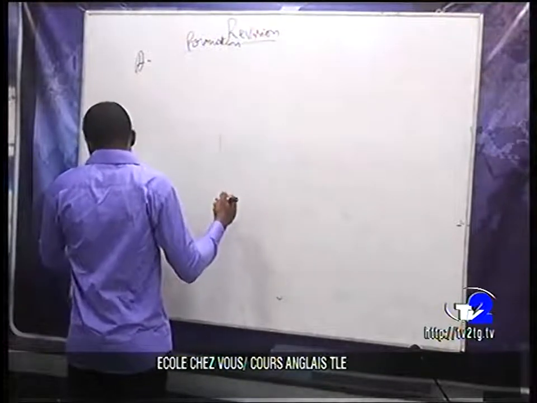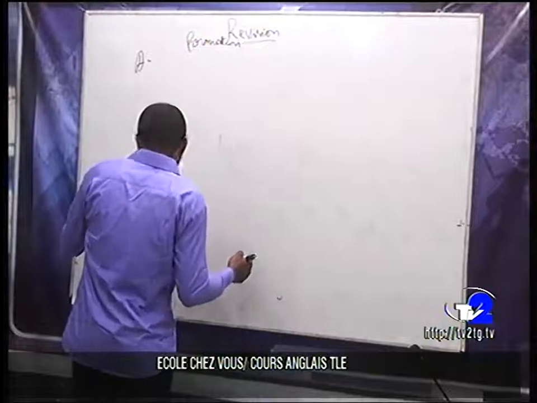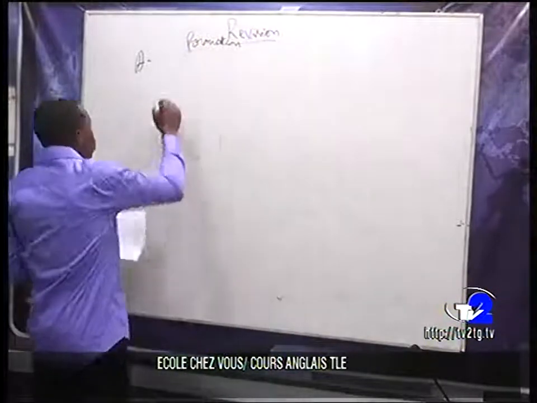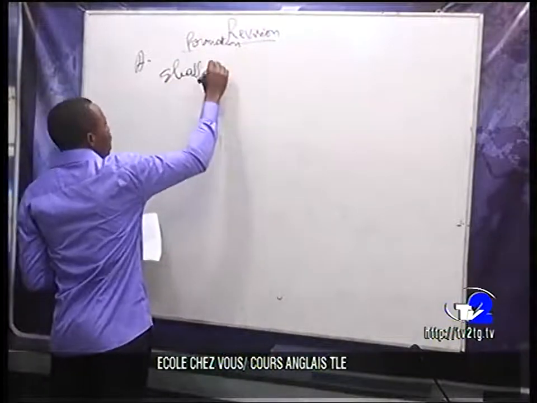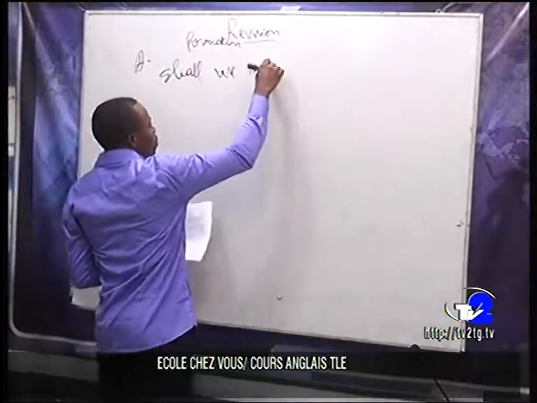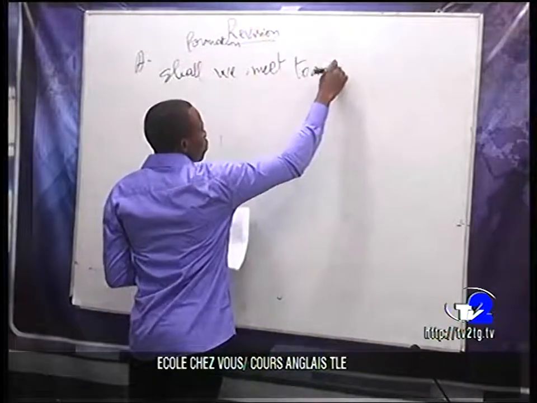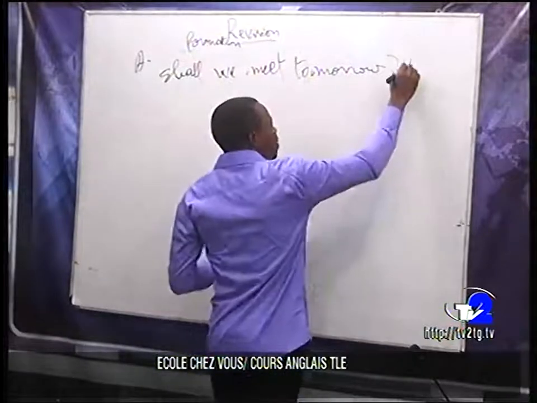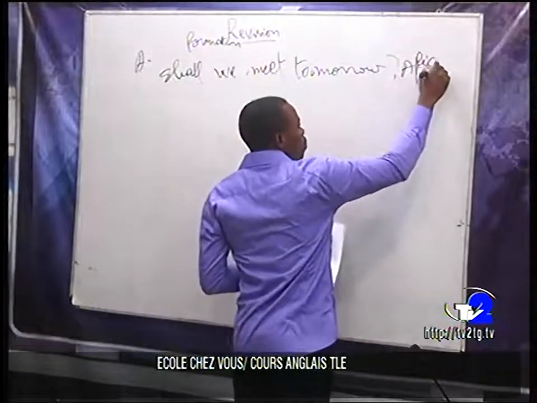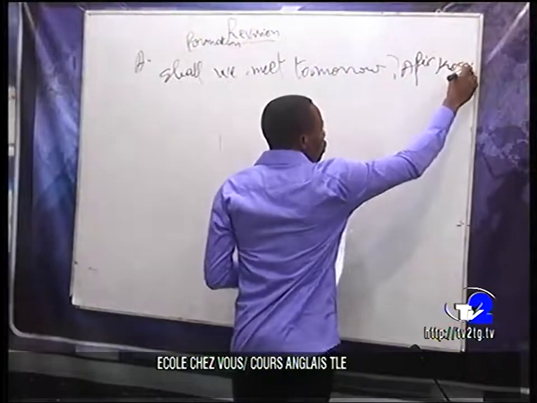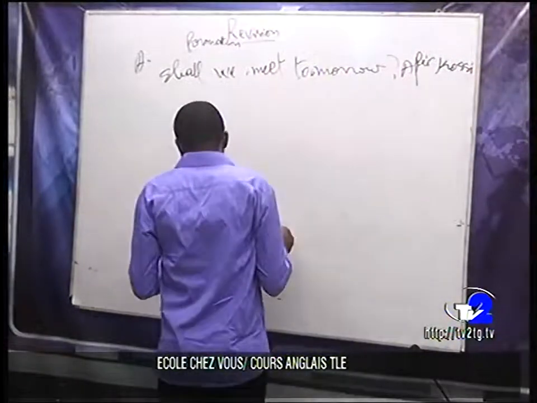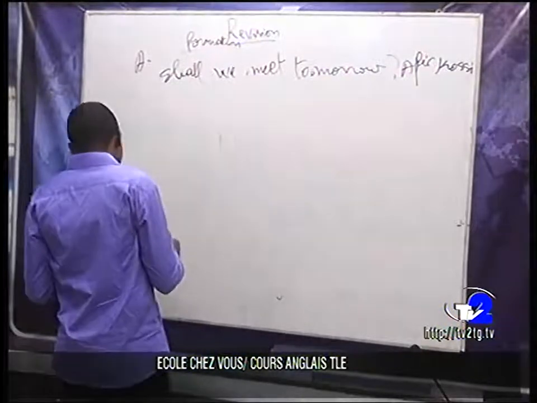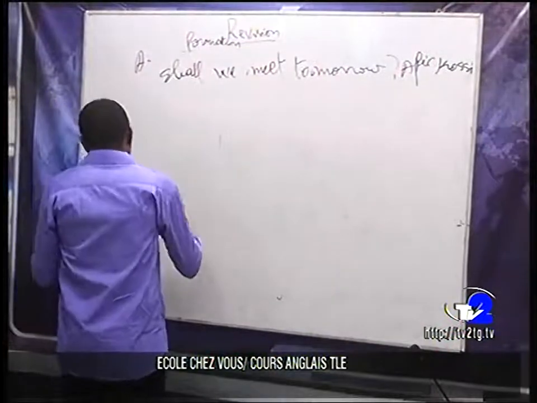Okay. So here we have what? We have, shall we meet tomorrow? Afi asked Kosi, for instance. Shall we meet tomorrow? Then at this level we have what?